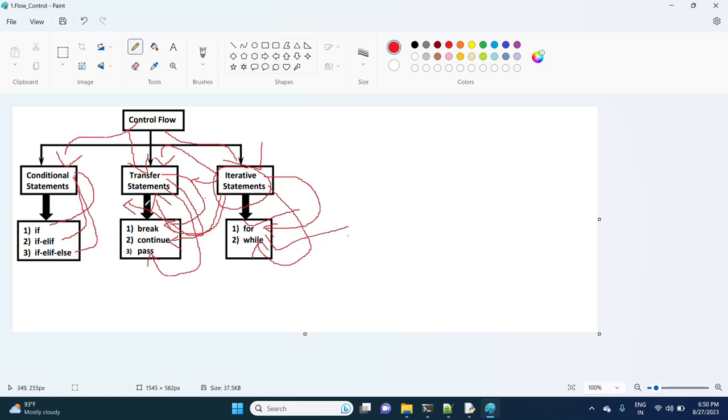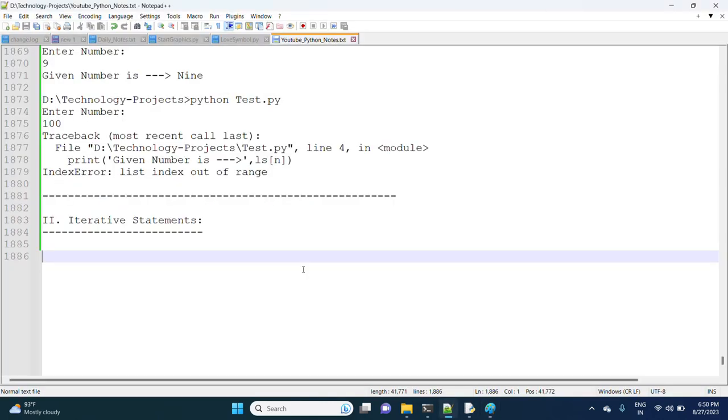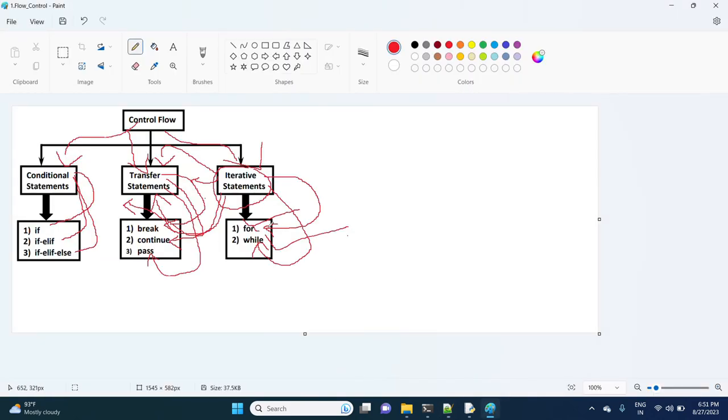Now observe here, iterative statements means if you want to execute a group of statements multiple times, then we should go for the looping concept, or iterative statements. Python provides two iterative statements: one is the for loop and the second one is the while loop. We will execute both and see the difference also. First, let me go for the for loop.